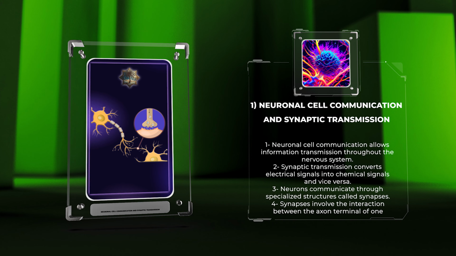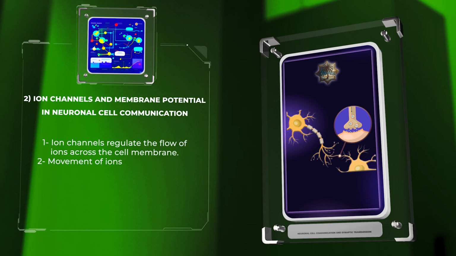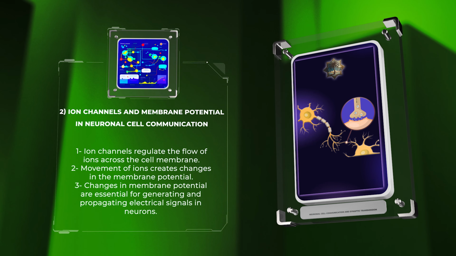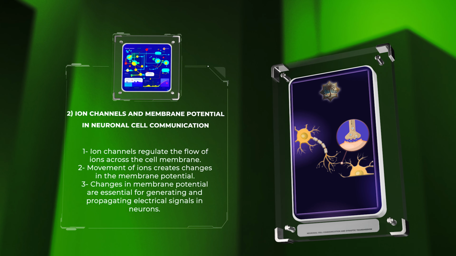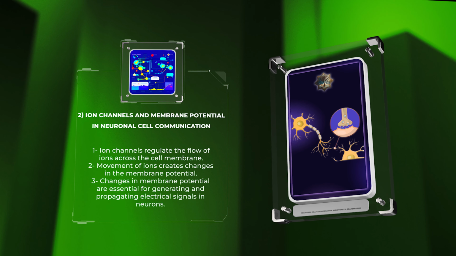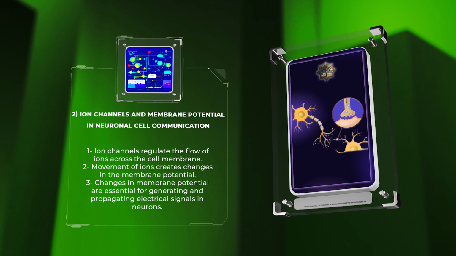Ion channels play a crucial role in neuronal cell communication by regulating the flow of ions across the cell membrane. The movement of ions creates changes in the membrane potential, which is the electrical charge difference across the cell membrane. These changes in membrane potential are essential for generating and propagating electrical signals in neurons.